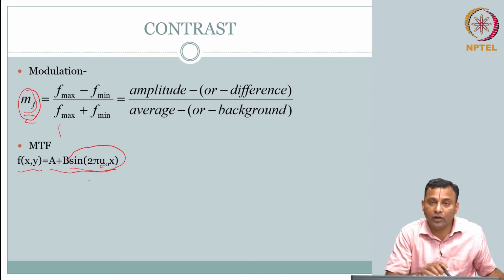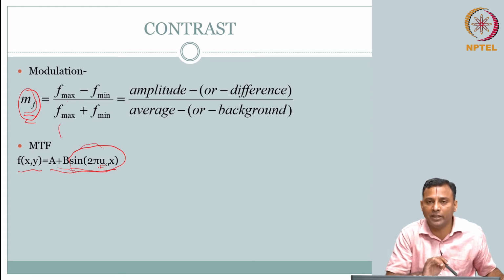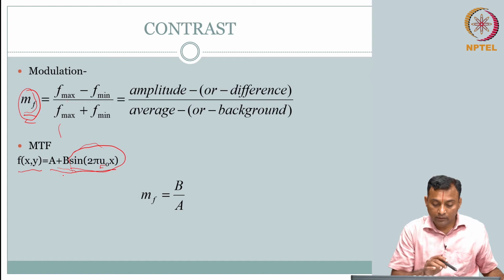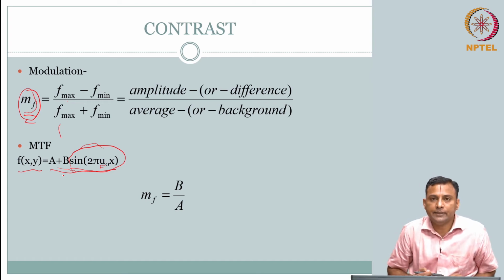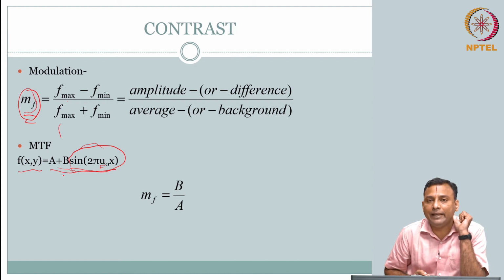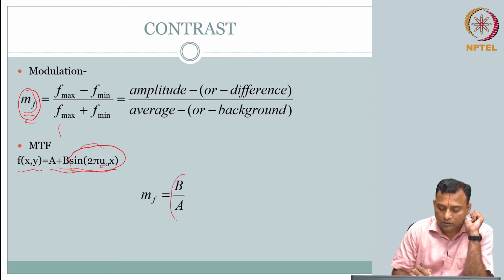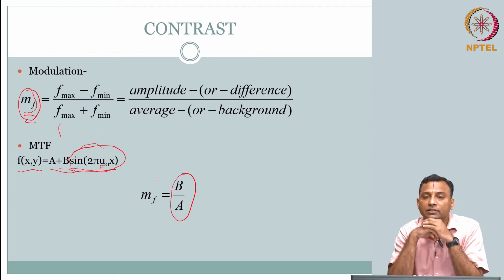Okay. So, you can already think about reducing this: f max and f min are going to be determined by the sinusoid's plus 1 or minus 1 value, and then you have a and b. So, you can essentially get the modulation function to be b by a. So, this is your modulation function.